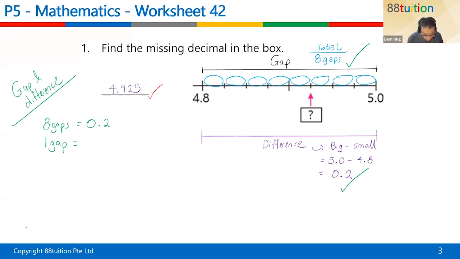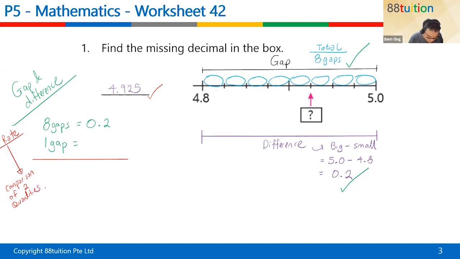This is something called rate. Do you know the meaning of rate? In primary 5, you learn rate. Rate is actually a comparison of 2 quantities. What do you mean?